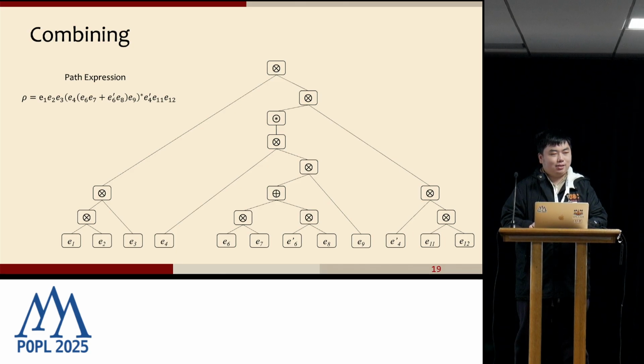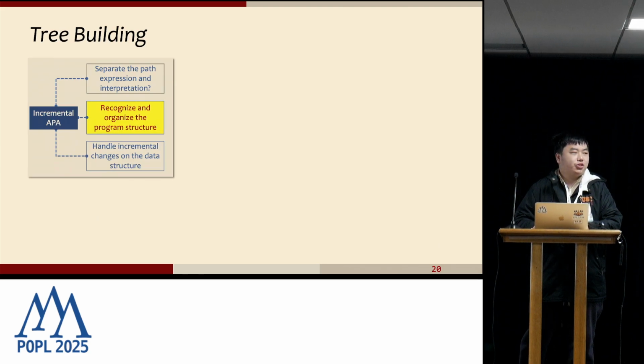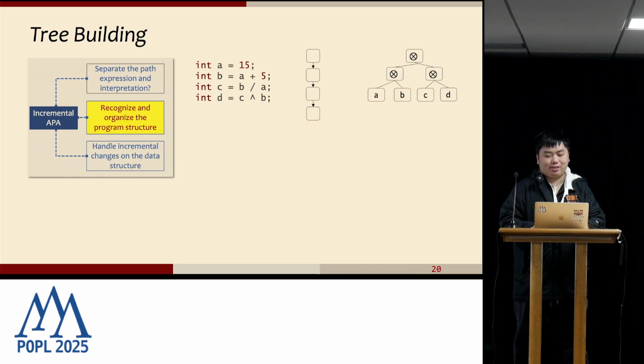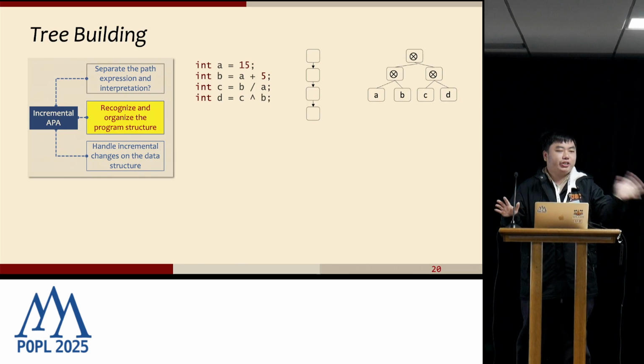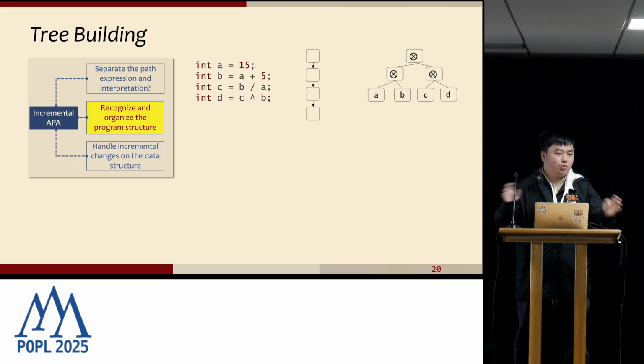Now the problem is, the tree looks very beautiful, right? But how can we build such a tree? Let's start from the simplest version of the program. So here let's consider the program straightforward without branches and loops. It's very easy to build a complete binary tree to replace this program.